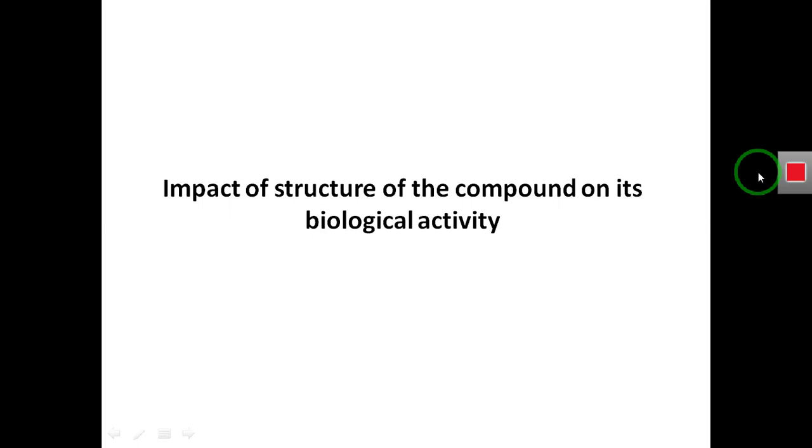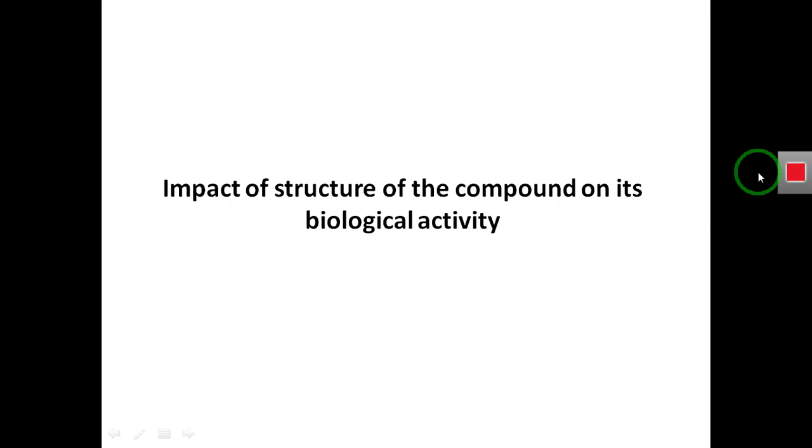Means if you have a drug or a molecule or a compound with some structure, for example it has a phenyl group, or it has another functional group, for example a carboxylic group, and you remove this carboxylic group and add another group, for example an amine group.